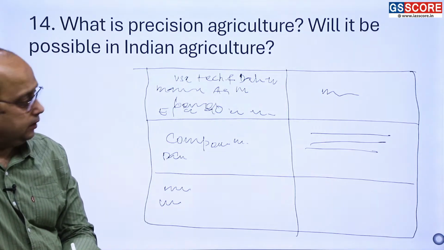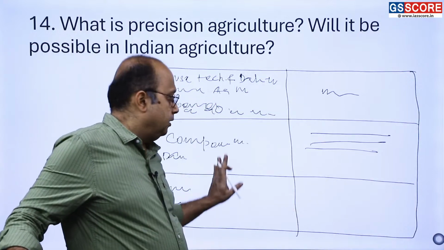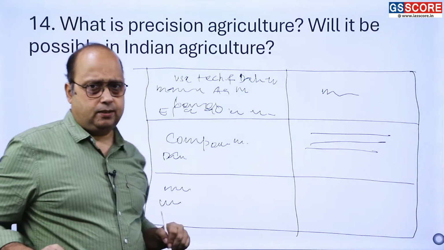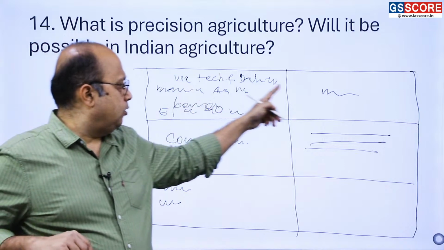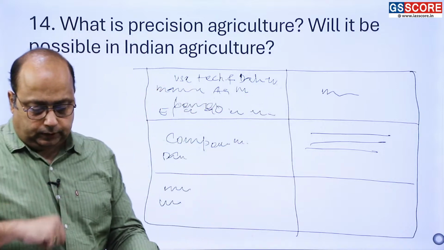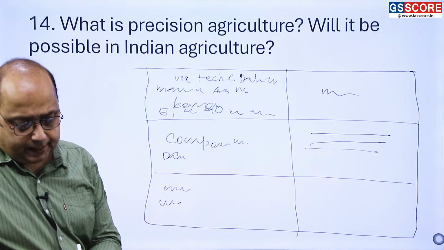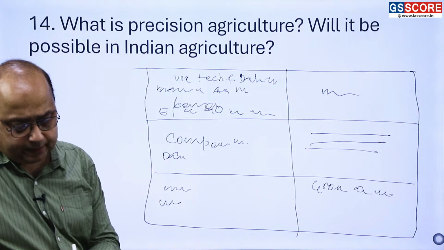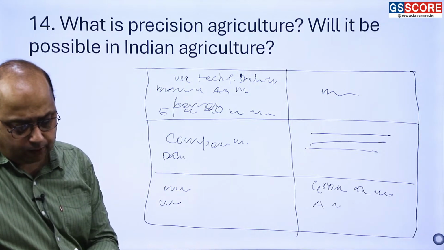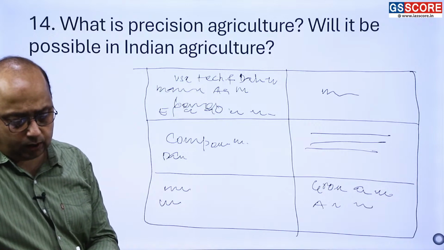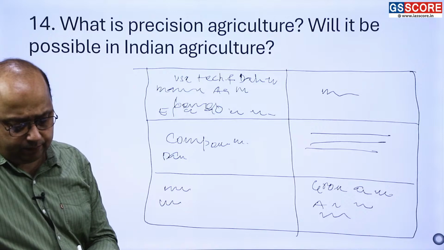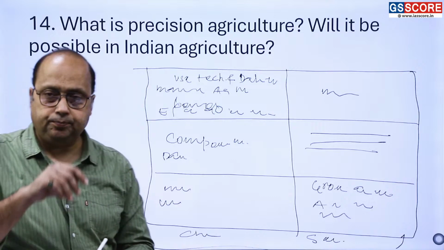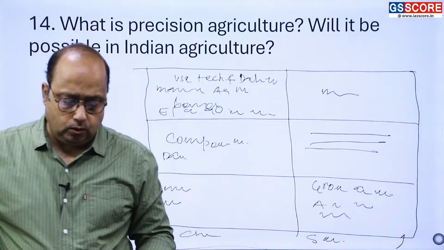Right? So you have to tell, acha, these boxes are a blueprint only. You have to plan things here and then you have to write the answer in detail, right? This is a 2-minute exercise based on the components. Then you have to write how it is going to be possible. Then, right, there is a growing awareness, government initiatives are there, we have advantages we have seen already in horticulture, we have a potential in managing water in water-scarce regions. Then we have to talk about the challenges and then solution. Challenges and then solution, right?